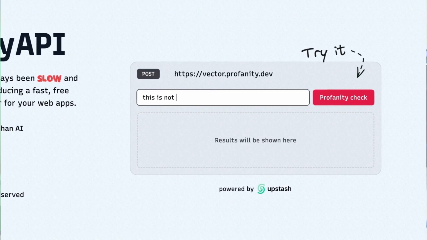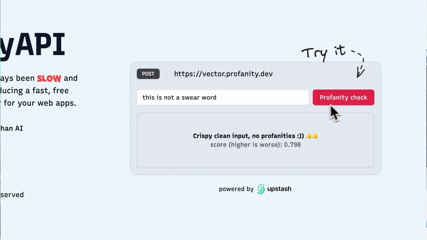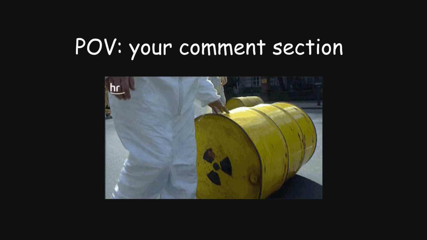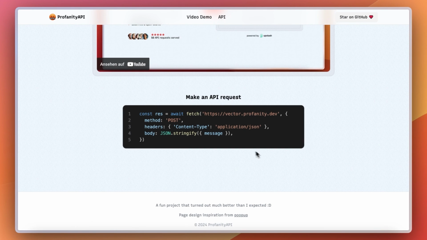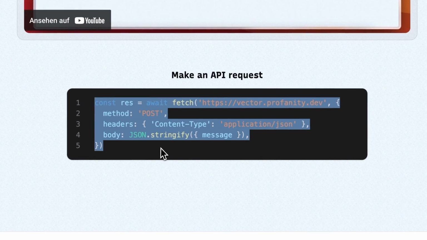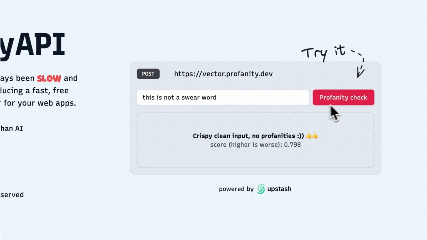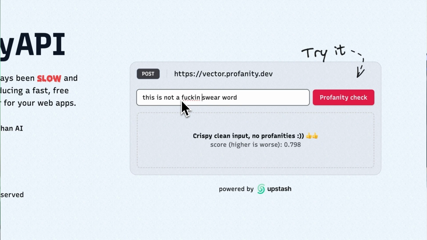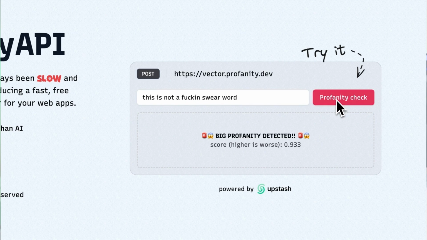The tool is called Profanity API, and usually you use something like AI, which is really slow and expensive, to detect profanity in user input. But it's also so important, because if you have an app with any kind of user input, you need to do these checks. Otherwise, your app is going to be a very big dumpster fire of profanities, and you don't want that. The basic idea is you can input any kind of text on the website or directly make a request to the API, and then the API tells you whether there is a profanity in there or not. The idea is pretty simple, but people really like it.